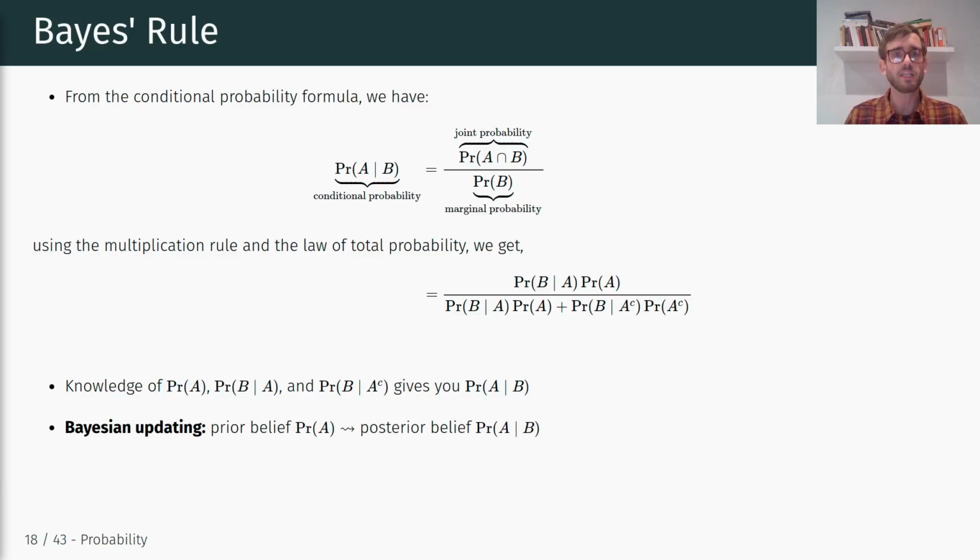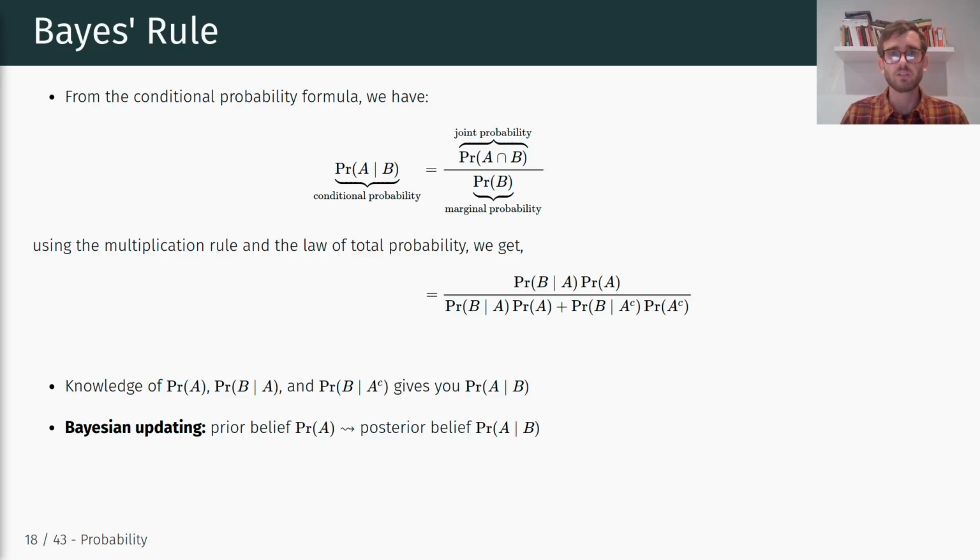So Bayesian updating ultimately describes this process of having a prior belief, which in our case here would be the probability of A occurring, and then we observe some data, which we can think of as observing B, and those two elements together allow us to compute the posterior belief, which is the probability of A conditional on, or given that, B occurred.